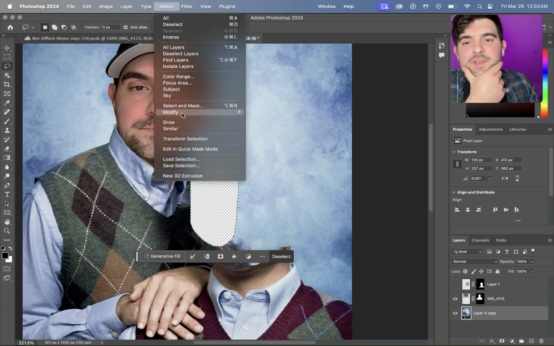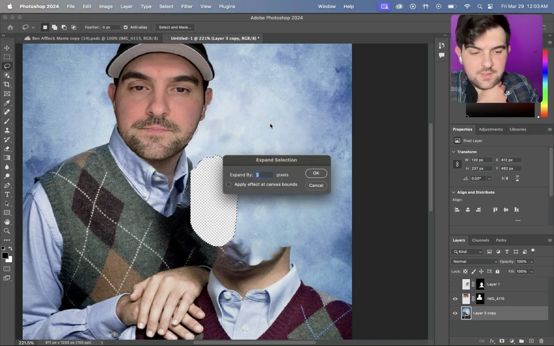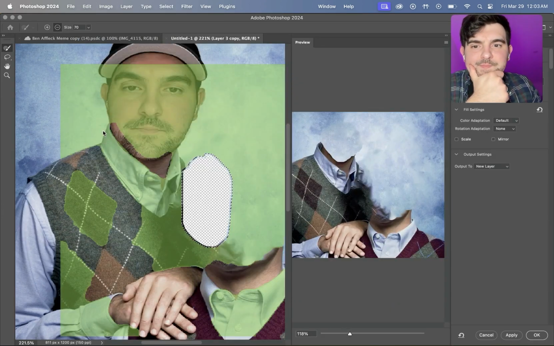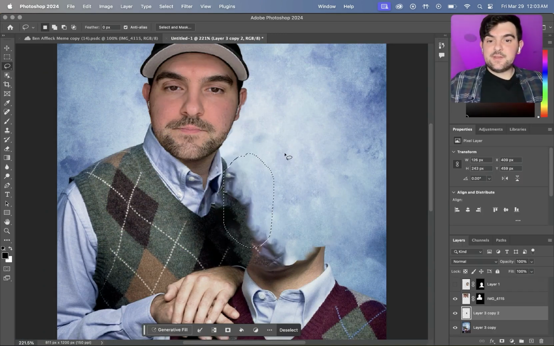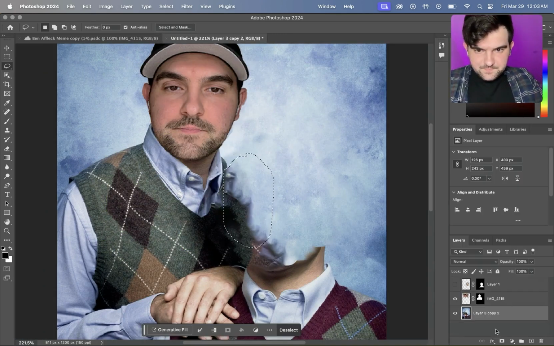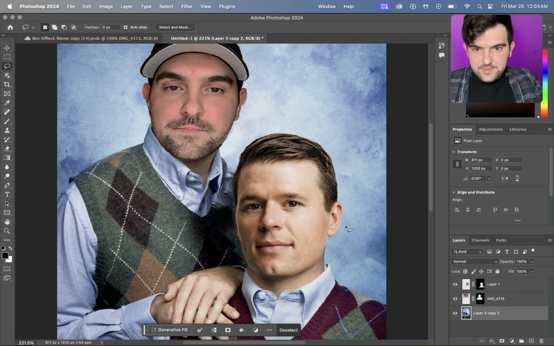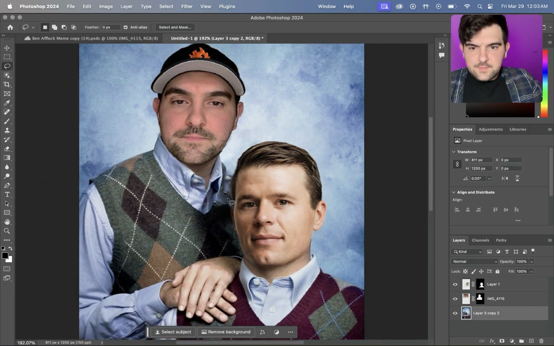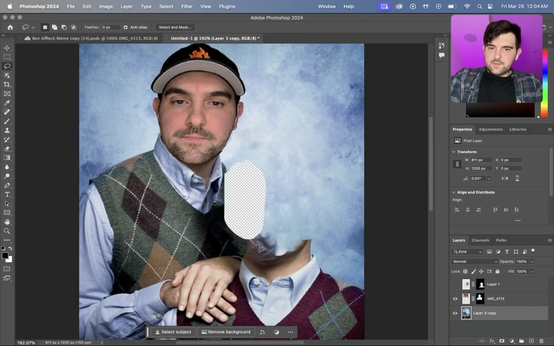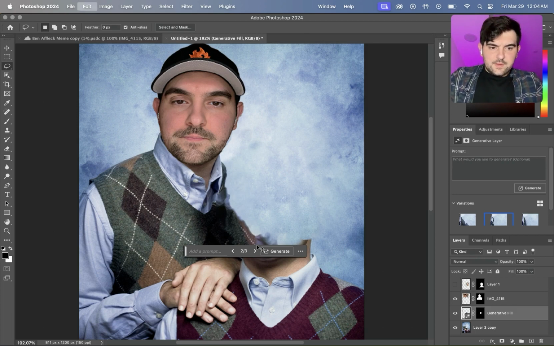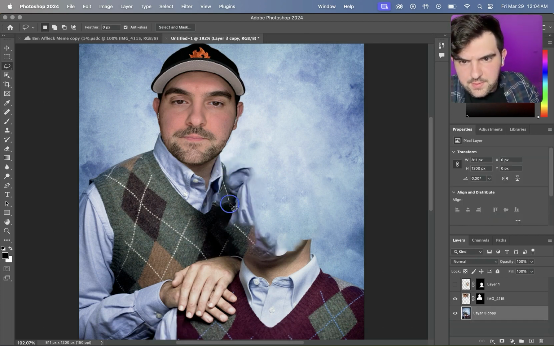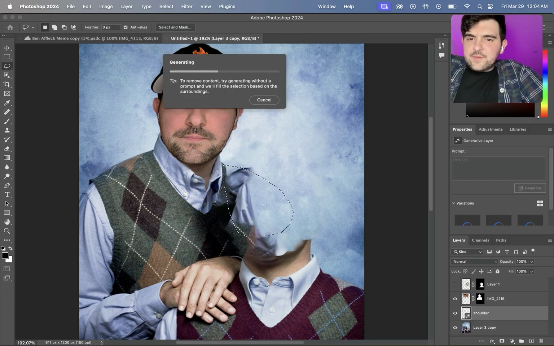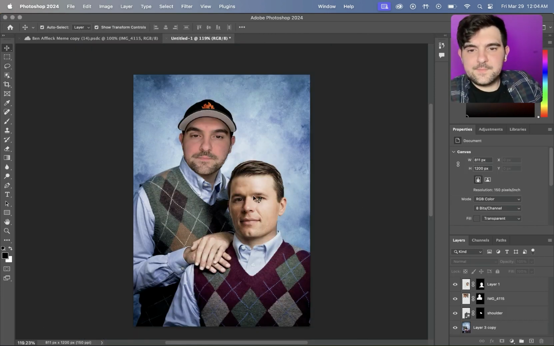Select, modify, expand like 3 pixels or so, and then edit content aware fill. And that looks good. That looks so much better there. All right. Combine those layers, and then Kyle does not look strange there. It kind of looks a little funny here, but he probably won't notice. Right. Maybe he will. Another thing we could do too is we could just go back a little bit, and we could lasso this whole area here. Not that much. Type in shoulder, and that might fill it in. All right, we'll leave it there.